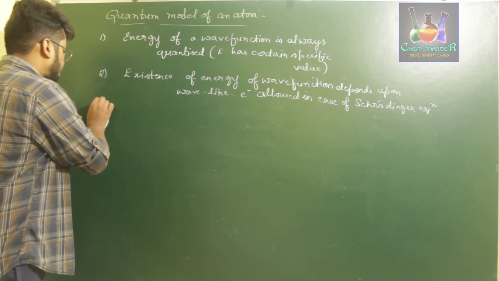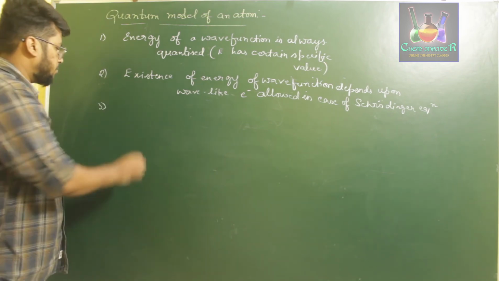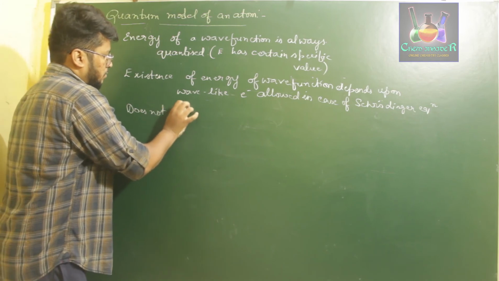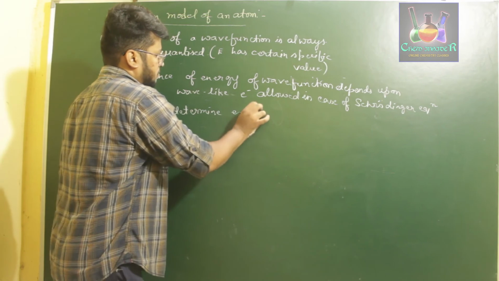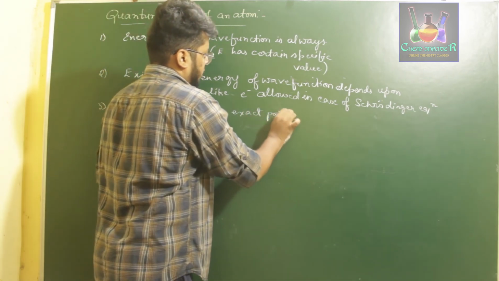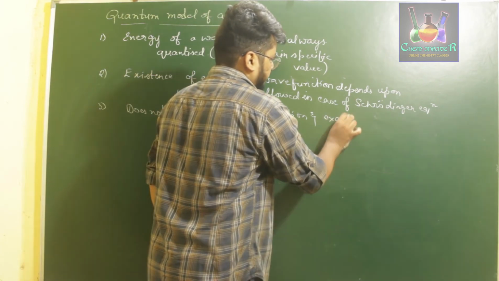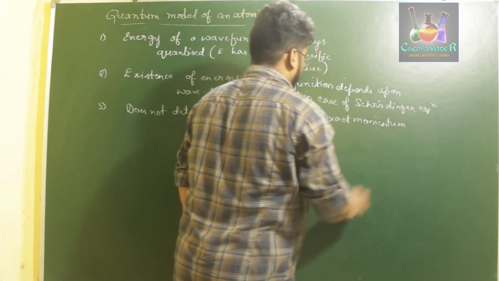And in the third point, we know that this quantum model of an atom does not determine the exact position and exact momentum simultaneously.